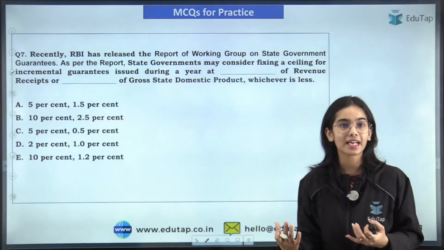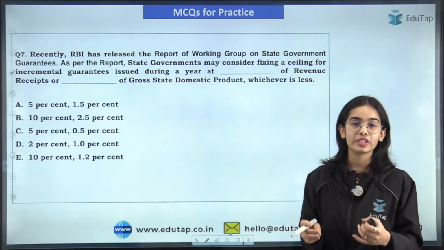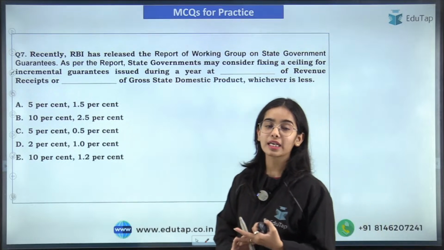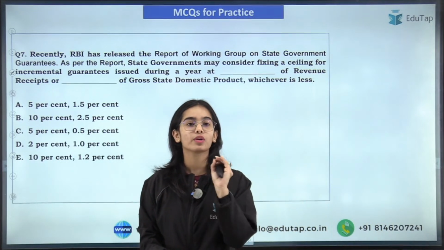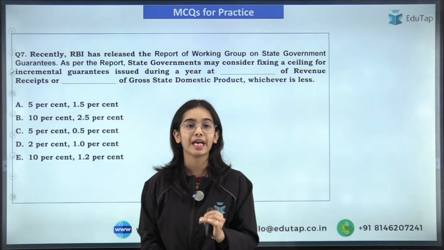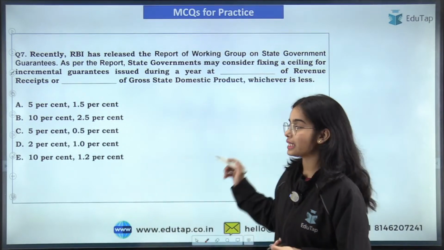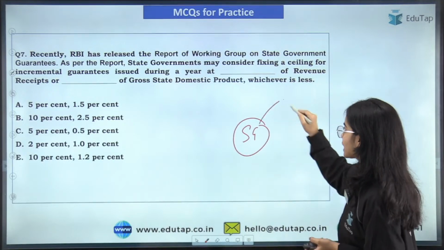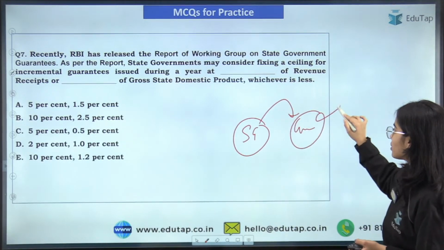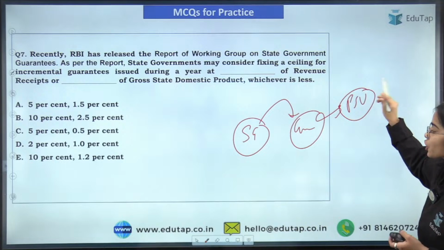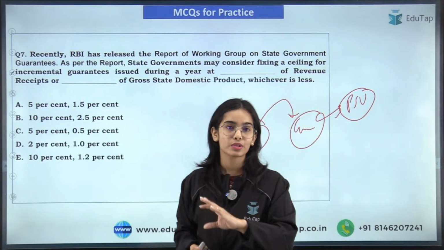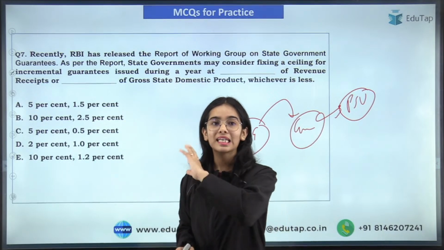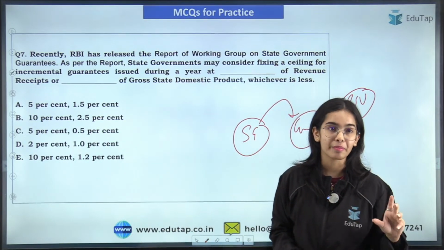These are the guidelines that have been released by the Reserve Bank of India. Now coming to the second news article, or the second notification, we can say, the report of the working group that has been released by the RBI on state government guarantees. The state government is giving guarantees for the public sector undertakings and such. So there are recommendations that have been given in regard to the guarantees. Now you have to tell me what is the limit that has been recommended.